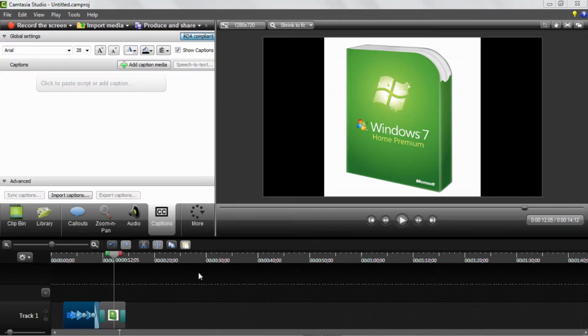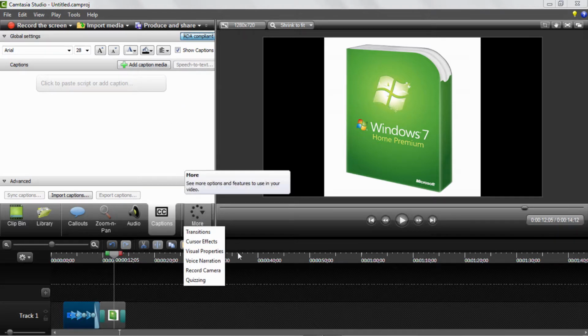Next up we have captions. Now this is to add captions. For example, if you have a certain part in your video which is in a different language, you can add captions over here, which might show English, and it's a pretty interesting feature. I don't typically use it a lot because the file format that I export in doesn't support captions, but just a cool feature once again.